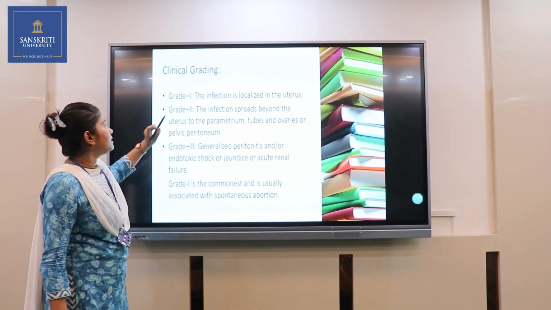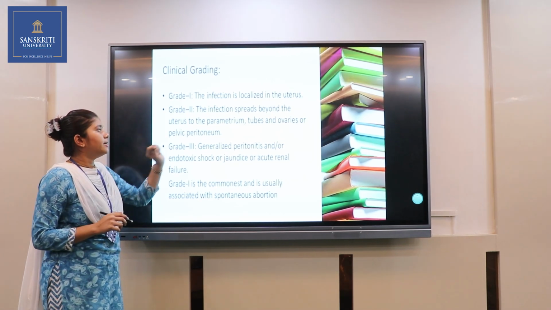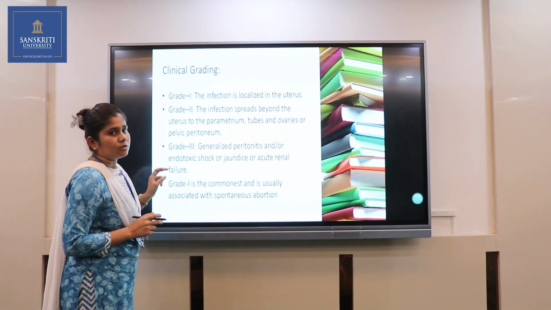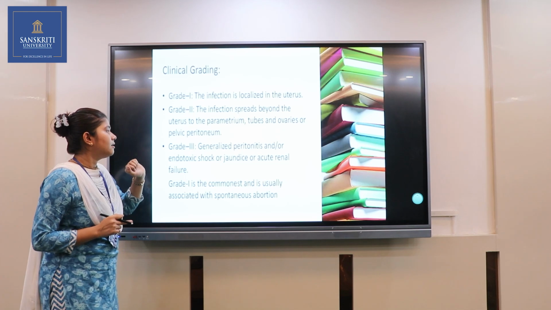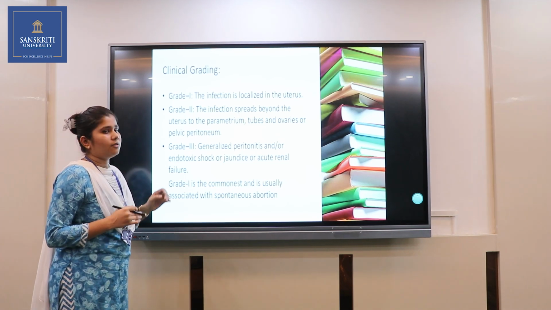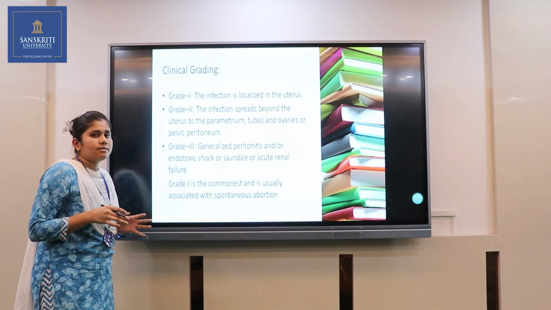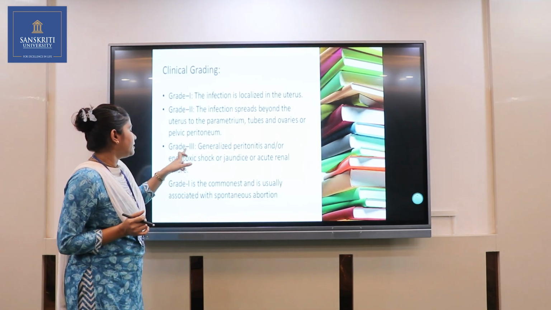Then second one is grade 2. The infection spreads beyond the uterus to the parametrium, tubes, ovaries and pelvic peritoneum. So this is the grade 2 type of infection. Then grade 3 is generalized peritonitis, which means the infection spreads all over the pelvic organs or peritoneum layer also. This leads to grade 3.